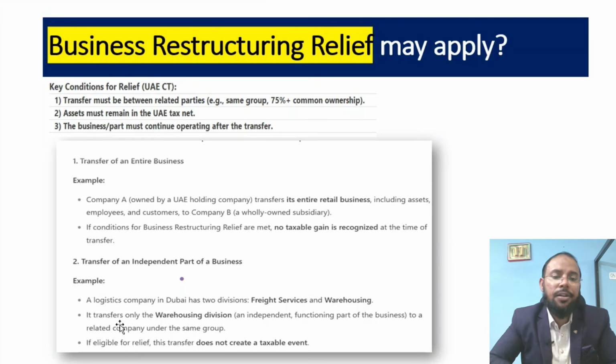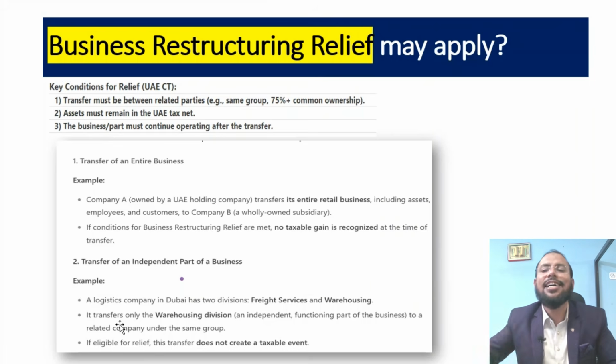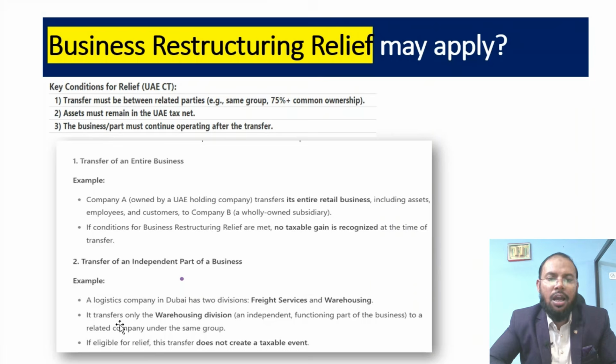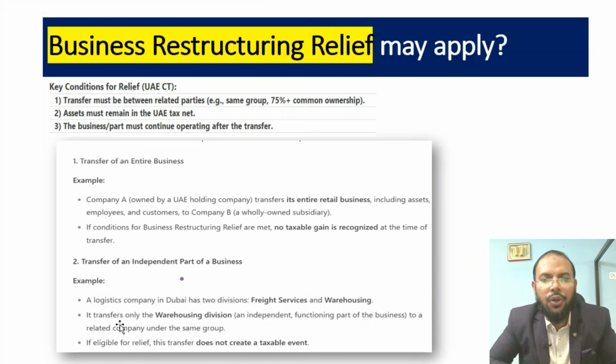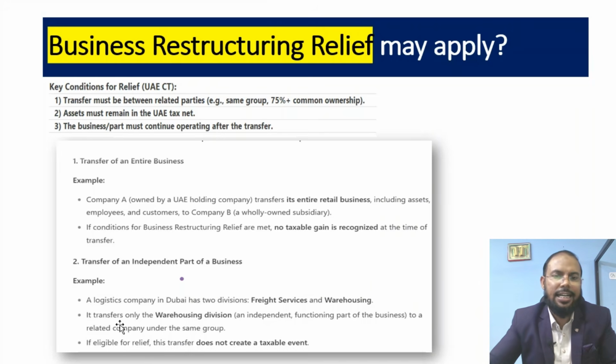For your understanding, I will take an example: company A, owned by a UAE holding company, transfers its entire retail business including assets, employees, customers, all these things. If the conditions for business restructuring relief are met, no taxable gain is recognized at the time of transfer. This is the relief. If you are a group covered under this business restructuring relief, then you will get the benefit of this transfer. You will not even pay any tax on that type of transaction. I hope you understand this.